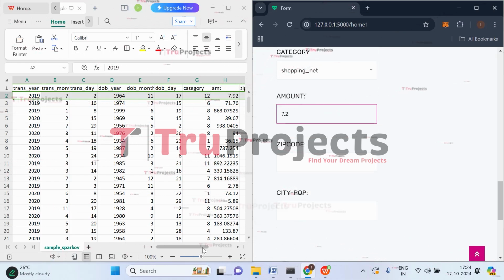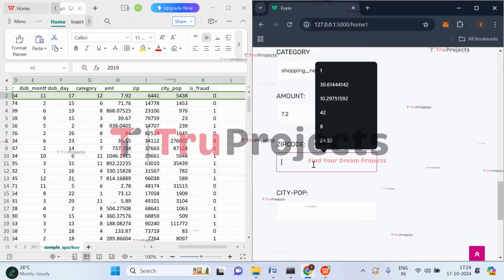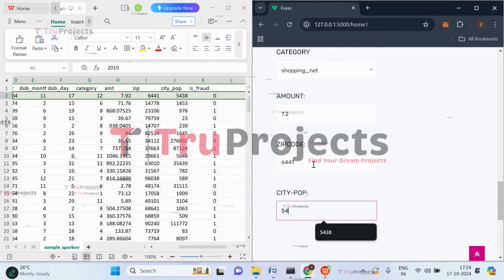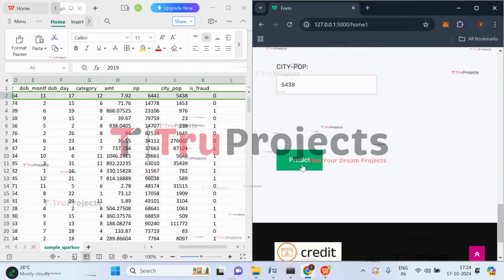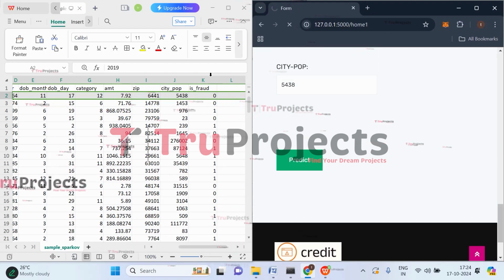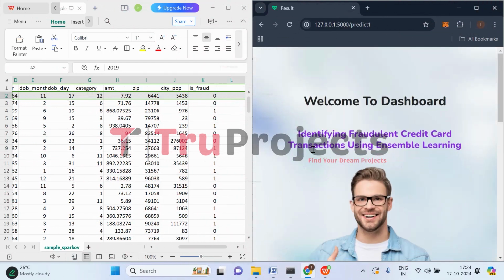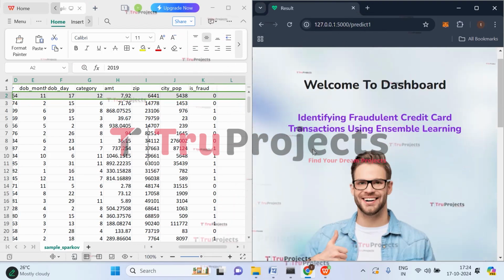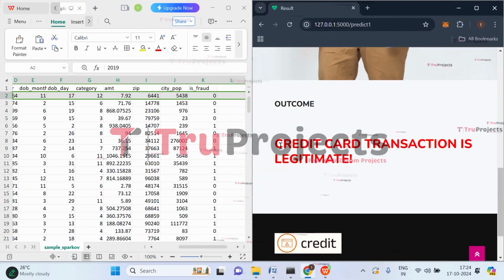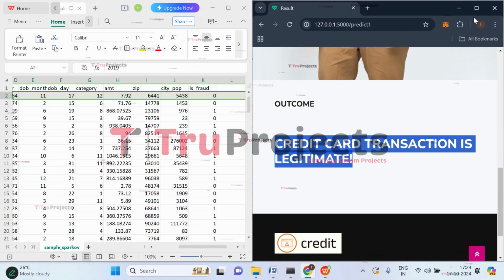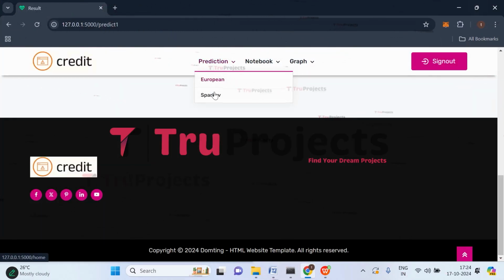Give the zip code. The zip code is 6441, and here we have to give the city pop, that is 5438. Click on predict. For the first test case, it has to be predicted as a genuine transaction because we have the value 0. Let's see whether the application is correctly predicting or not. If you observe, it has correctly predicted that the credit card transaction is legitimate. Legitimate is nothing but a genuine transaction. So let's try another test case for the same dataset.